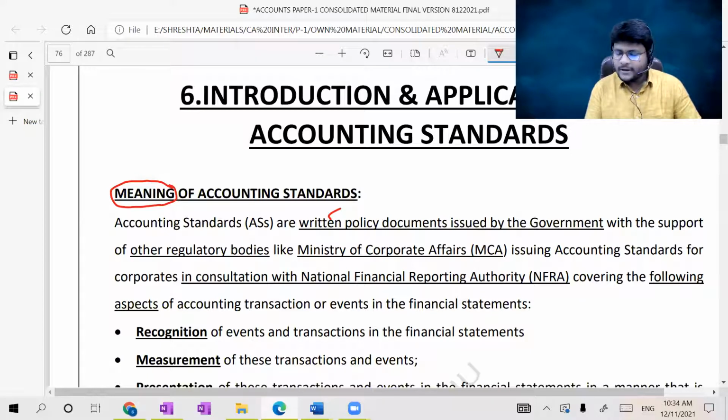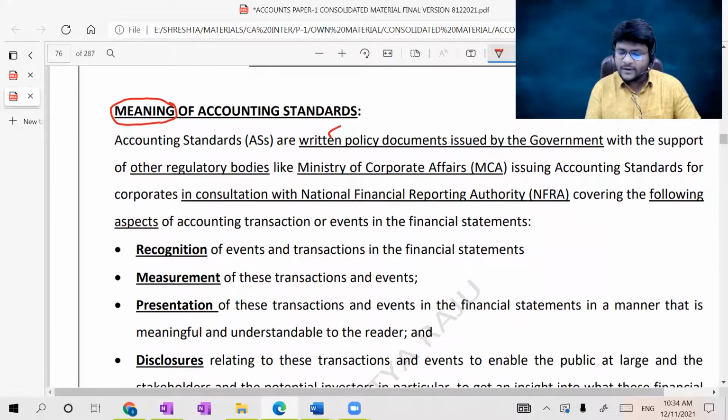Policy documents issued by the government with the support of other regulatory bodies like the Ministry of Corporate Affairs, issuing accounting standards for corporates in consultation with the National Financial Reporting Authority, covering the following aspects of accounting transactions or events in the financial statements. What are such accounting aspects they are covering? Recognition, measurement, presentation, disclosure.